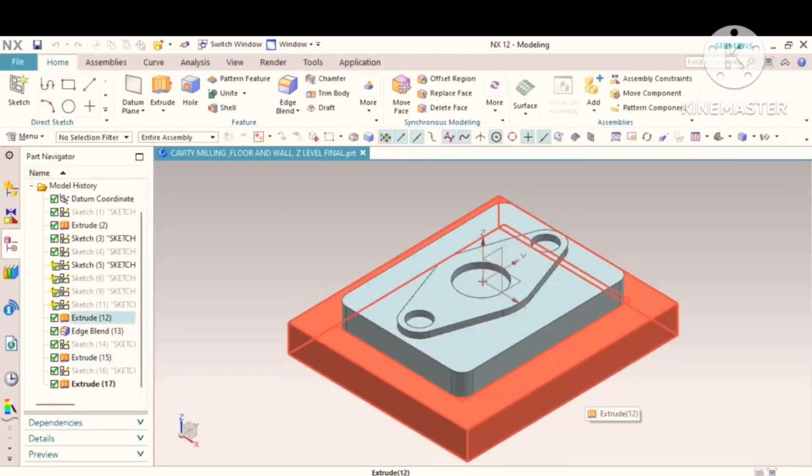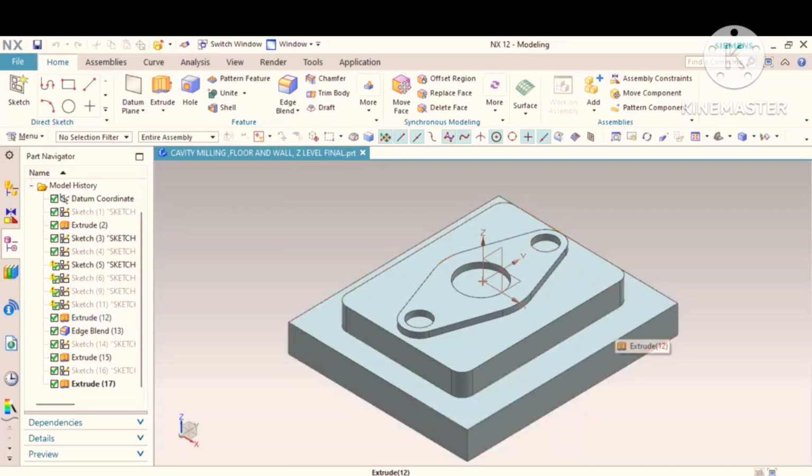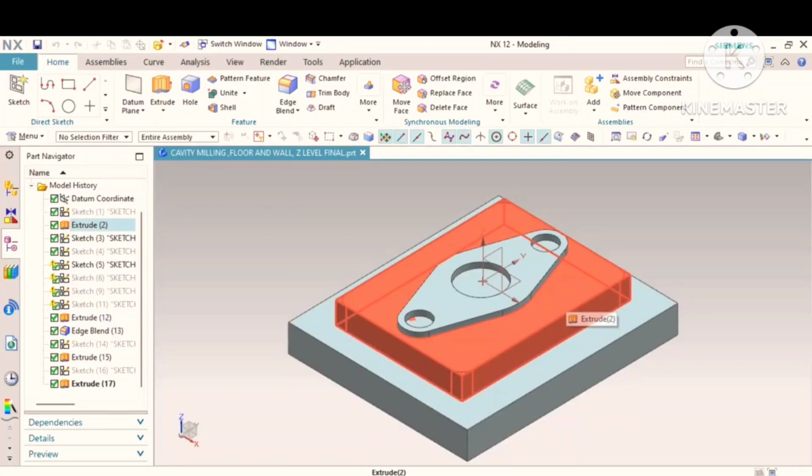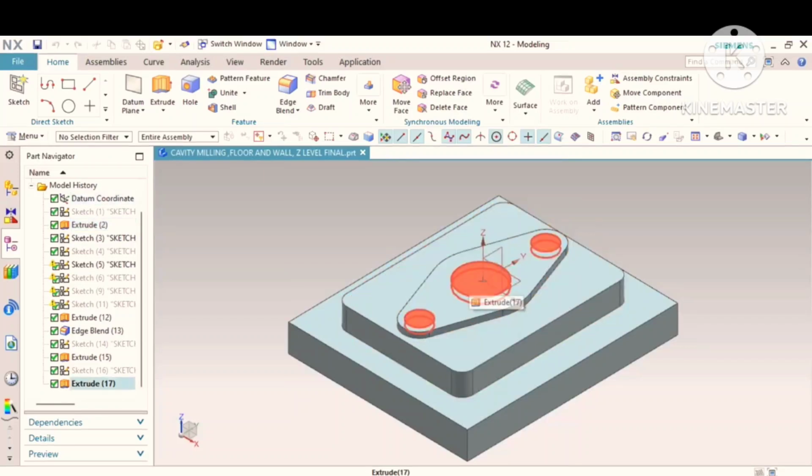This is my model or workpiece. In this case, I will machine these surfaces by using jet level, and these surfaces we will use floor and wall finishing, and this internal surface is machined by cavity machining.